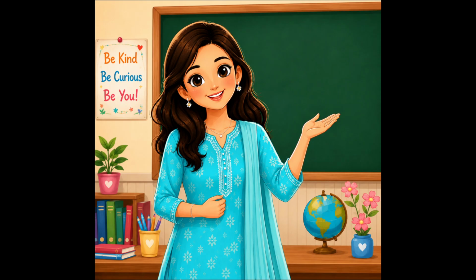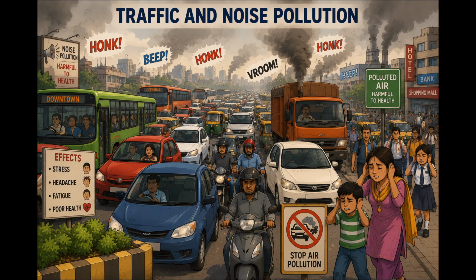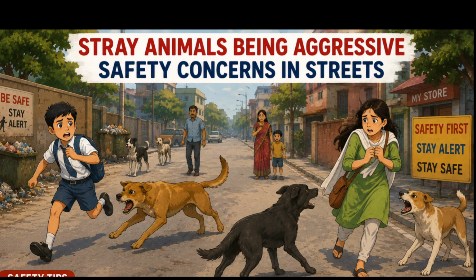Now, here are some problems you will see in the following pictures, and let us see how these problems affect our daily life. Water tanker. People lining up to collect water during scarcity. Traffic and noise pollution. Busy, congested streets causing stress and air pollution. Floods, excessive water submerging houses and farmland. Stray animals. Safety concerns on streets with aggressive stray animals.